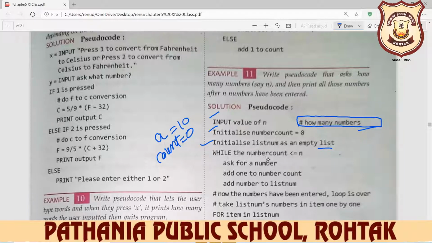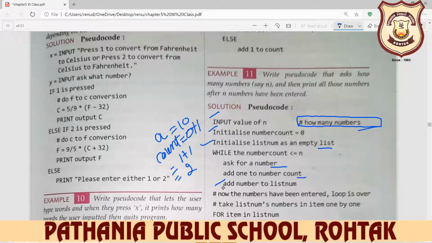While the number count is less than or equal to n, ask for a number and add one to the count. For example, first time it is 0, next time we add 1, so count is equal to 1, next time plus 1, then our count value is 2. After that, add number to list num. Now the numbers have been entered, the loop is over. When our counted number is completed, then the loop is over.